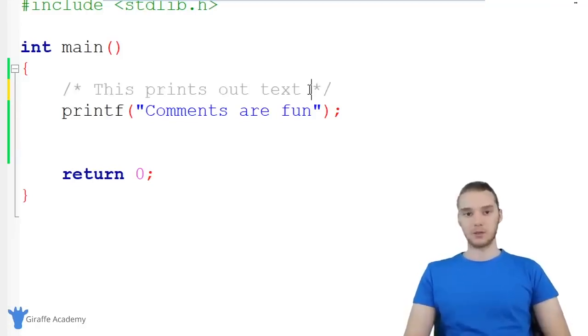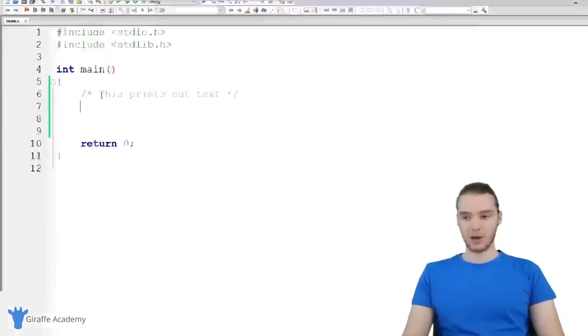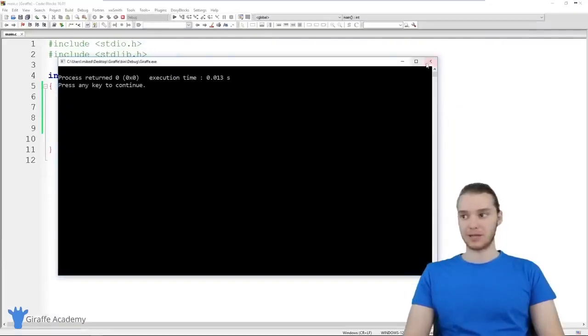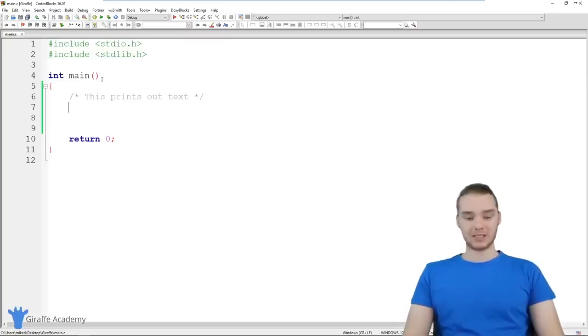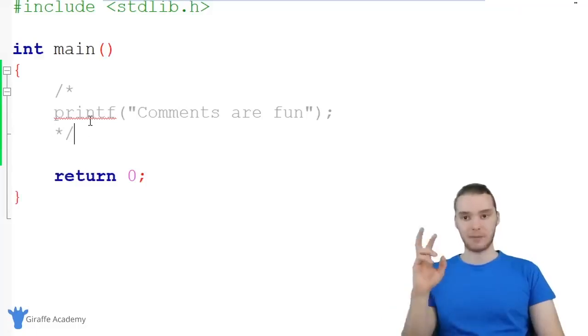You can also use comments to do something called commenting out a line of code. So for example, let's say I wanted to run my program, but I didn't want to have this line of code in there. Well, one thing I could do would just be to delete the entire line of code, right? So I could delete this code, and now I can run my program and it's no longer going to print it out. But here's the problem. In order to do that, I had to actually delete the line of code. So instead of deleting it, I could just bring it back and I could comment it out. So I could basically surround it with these comment tags, and now the computer is just going to ignore it. So it's not going to render it because it's been commented out.